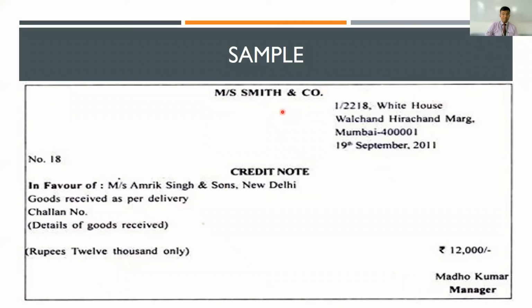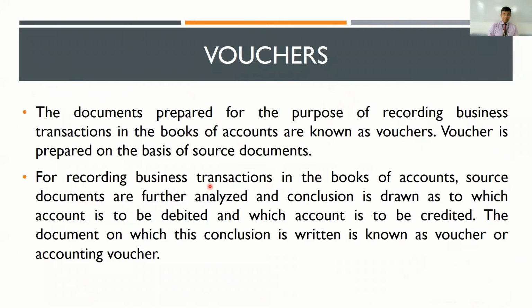They're not happy with the product, so now they're returning the product back. Once Smith and Company receives the product from Amrit Singh and Sons, they will be issuing this credit note. That is what is referred to as a credit note. Please remember, debit note and credit note both go hand in hand. A debit note gets issued by the person who's initiating the transaction. A credit note gets issued by the person who's receiving the product. So these two go hand in hand.